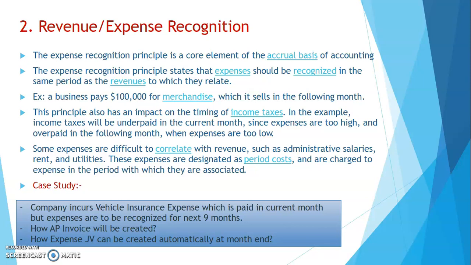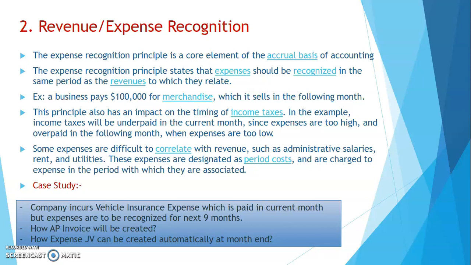Going ahead, the principle also has an impact on the timing of income tax. So, going with the same example above, suppose in the current month, the company pays for the expenses of 1 lakh dollars and it recognizes those expenses in the books.